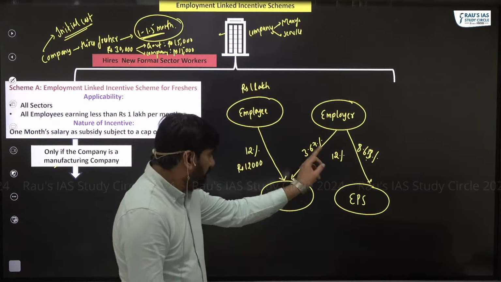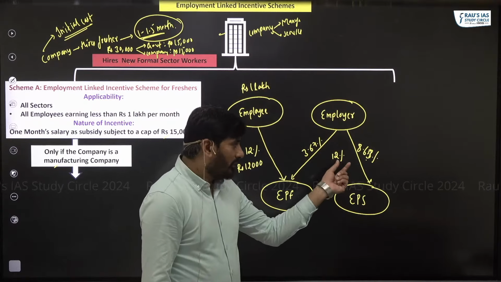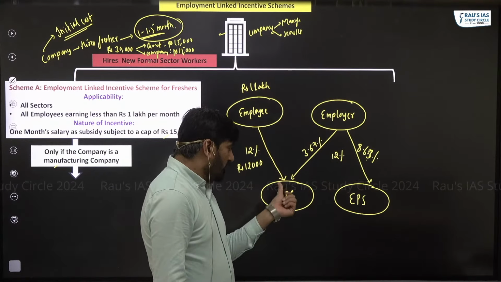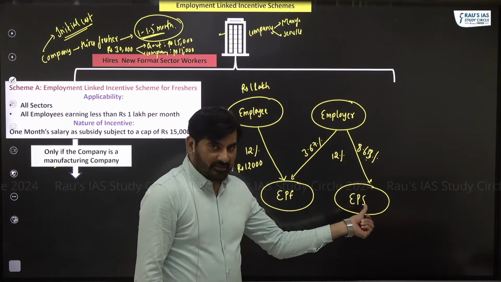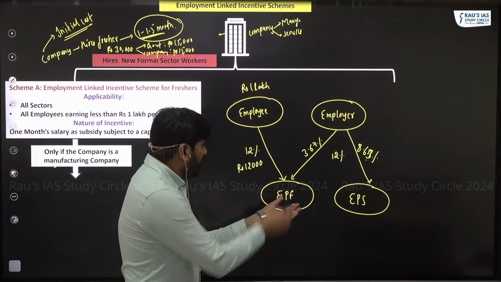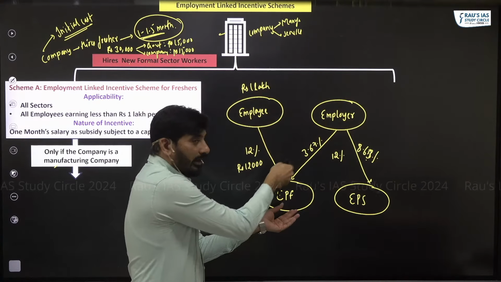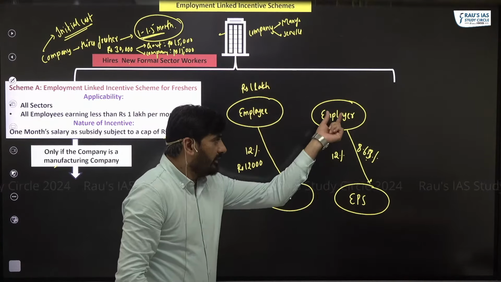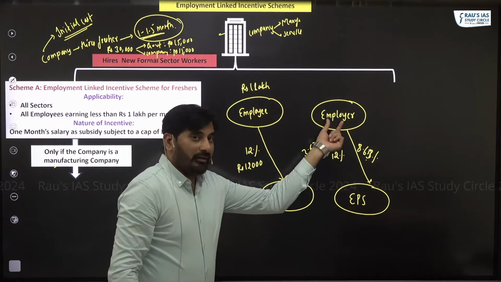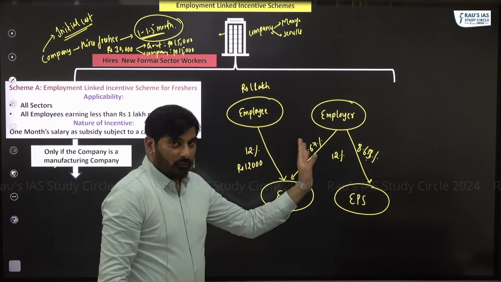Can you see, an employer is also making 12%, but he is making it to both EPF as well as EPS. So EPF is funded by employee and employer. EPS is funded by the employer alone. That is what you need to know.